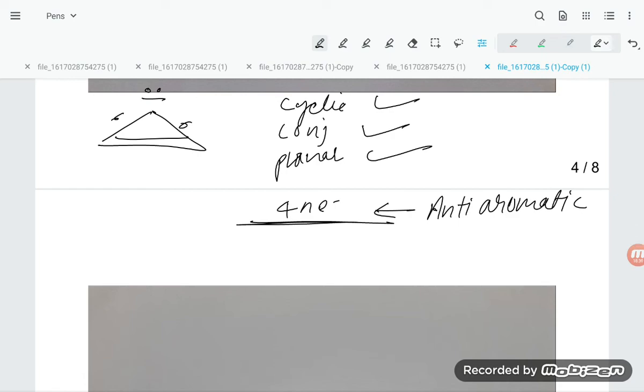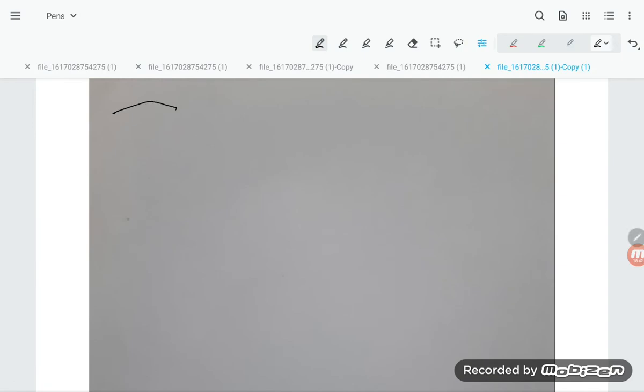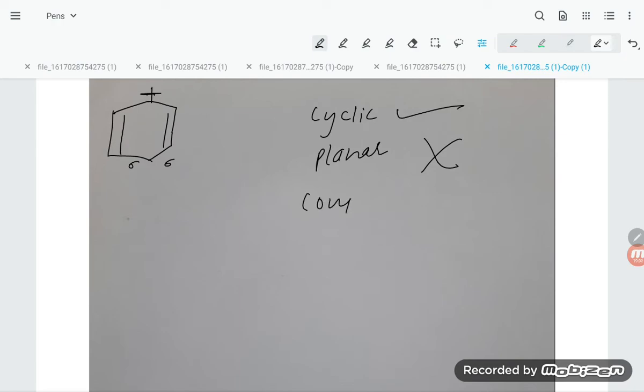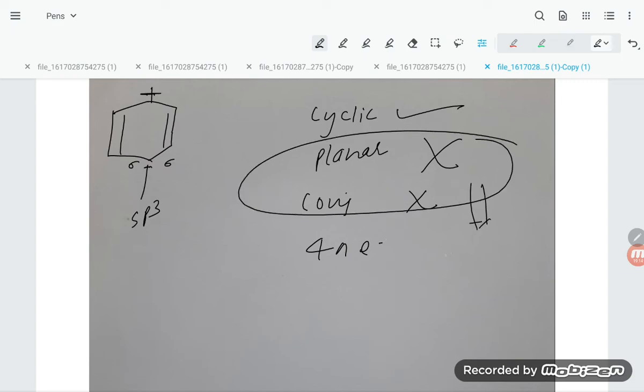Now let us have a look at some more problems, students. Suppose you take this problem, dear students, and here is the negative charge, or you can say first you check the positive charge. So here is sigma and sigma, so cyclic is there, that is okay. Planar, if you talk about planar, there is no planar. Conjugation, because this is sp3, there is no conjugation. Pi electrons, you see 2 to 4 pi electrons, so this implies the compound is non-aromatic. This is non-aromatic, okay, students.